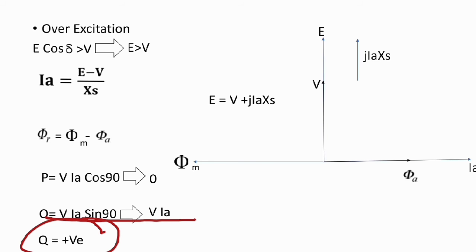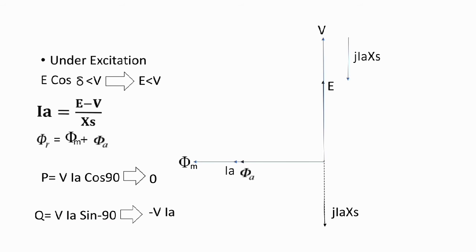So our next is under excitation system, E cos del. Under excitation means the value of E will be down. The field current will be reduced here. Due to the field current reducing, the main flux reduces and the EMF value will be down. That's why we write it like this: E cos del is smaller than V, that means E is smaller than V.